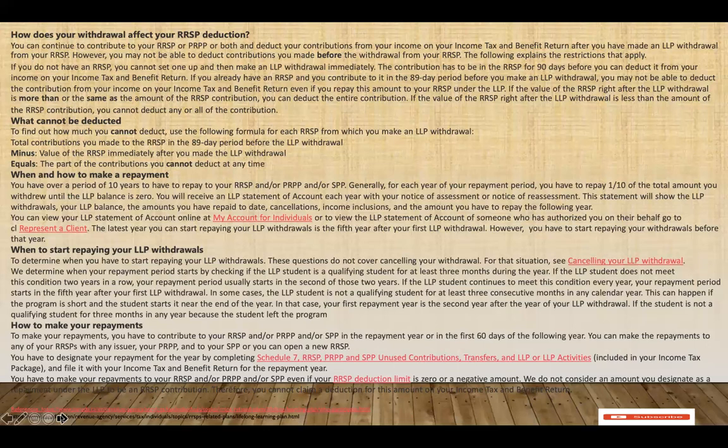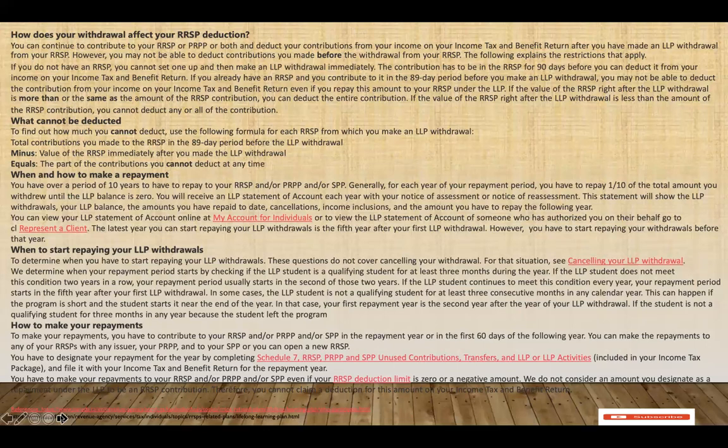So what cannot be deducted? To find out how much you cannot deduct, use the following formula. Total contribution you made to the RRSP in the 89 days before the LLP withdrawal, minus the value of the RRSP immediately after you made the withdrawal, equals the total of the contribution you cannot deduct at any time.